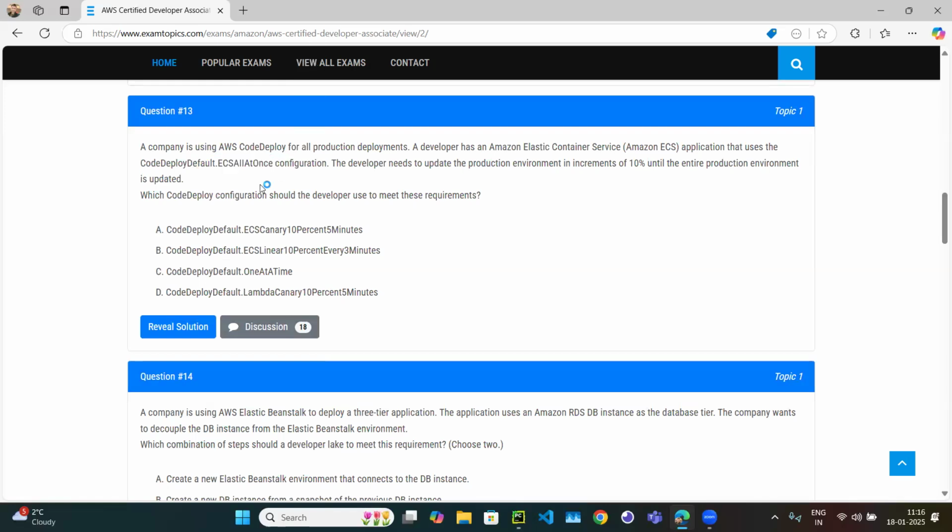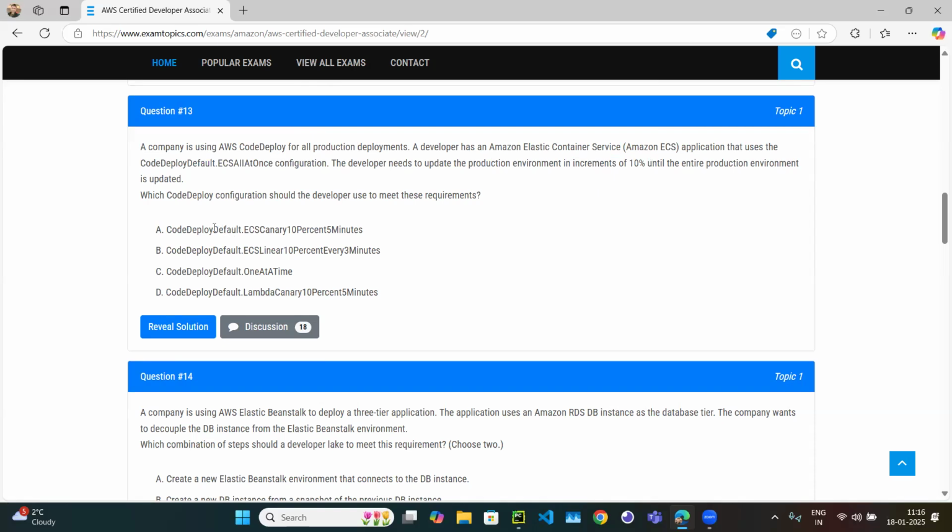What is ECS all at once? If your application is already running in production or any other environment on ECS, and you deploy the new version, it is going to overwrite everything in a single go, which leads to downtime for the user. But the developer wants to update the production environment so that only 10% of the entire production environment is updated, and then another 10%, and then another 10%, in incremental order. So which configuration do we need to use?